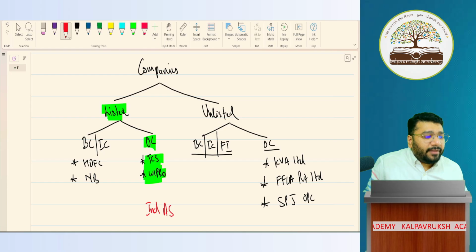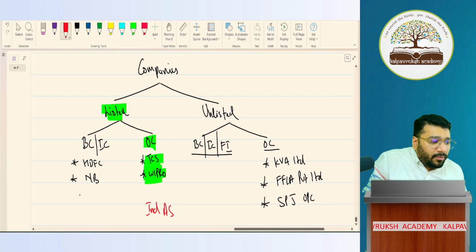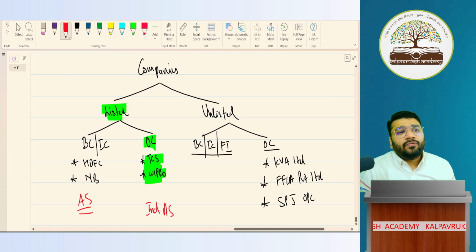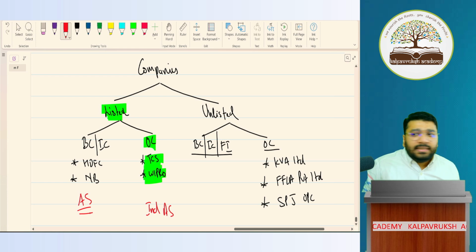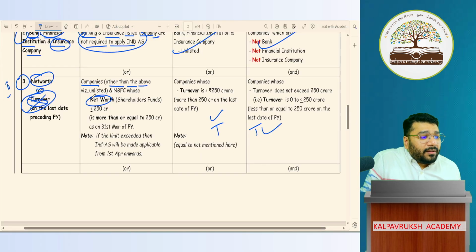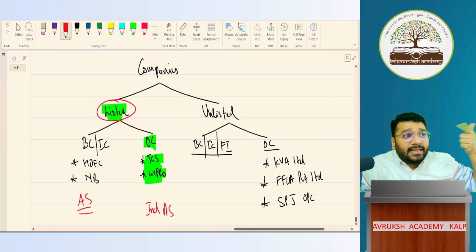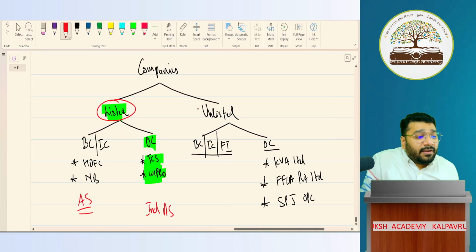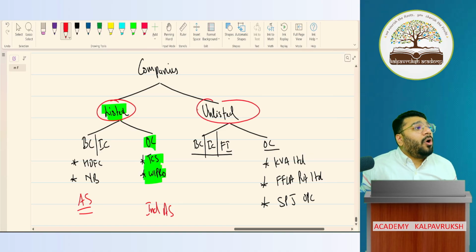Ind AS will apply. Therefore, on the banking companies and the insurance company, what will you follow? What applies on them? You don't know anything as of now, but I'm telling you it is AS. You will follow AS. Is it clear? Now, apart from listed companies, what is the language saying? Companies other than above. Above what is covered? Listed companies covered. So other than above, what is covered? Unlisted. All the unlisted companies.